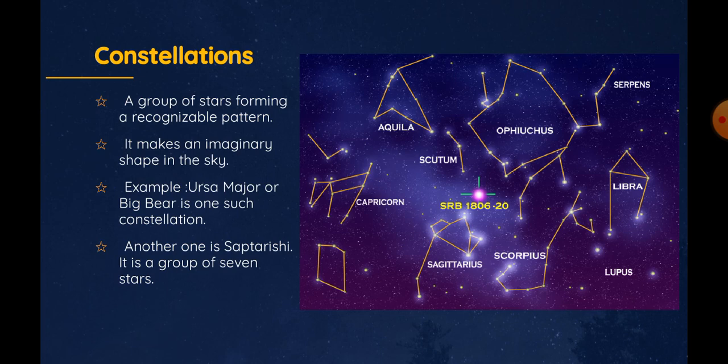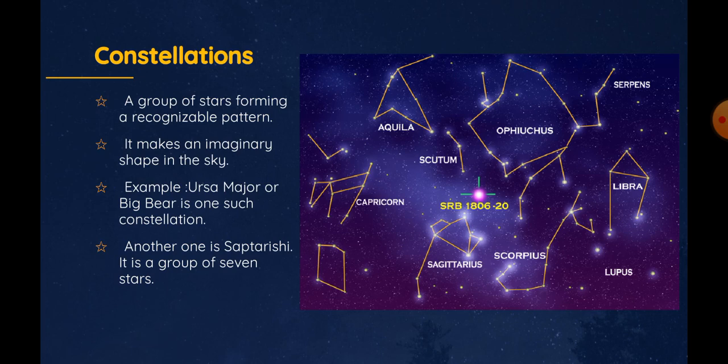Also children, in ancient times, people used to determine direction during the night with the help of these stars. The North Star indicates the north direction. It is also known as pole star. It always remains in the same position in the sky.